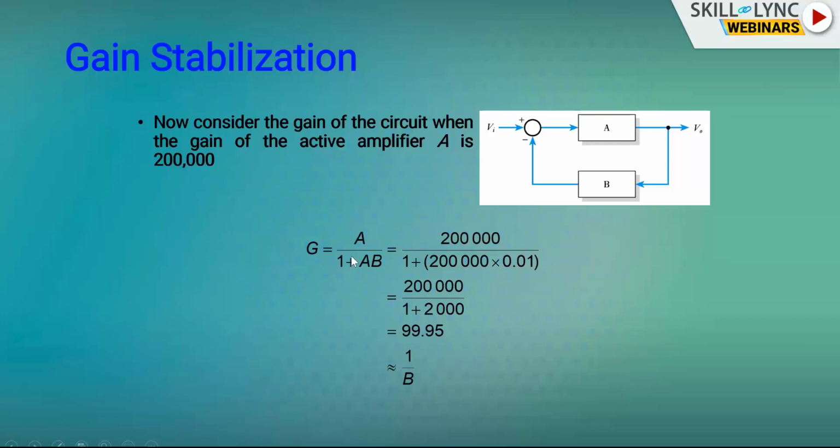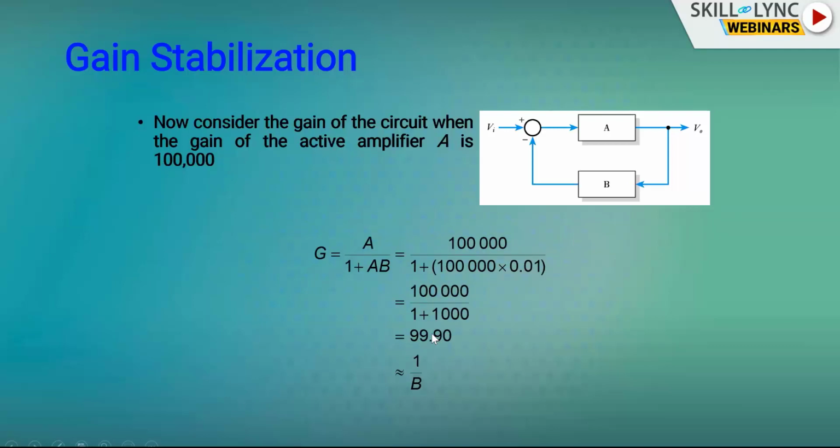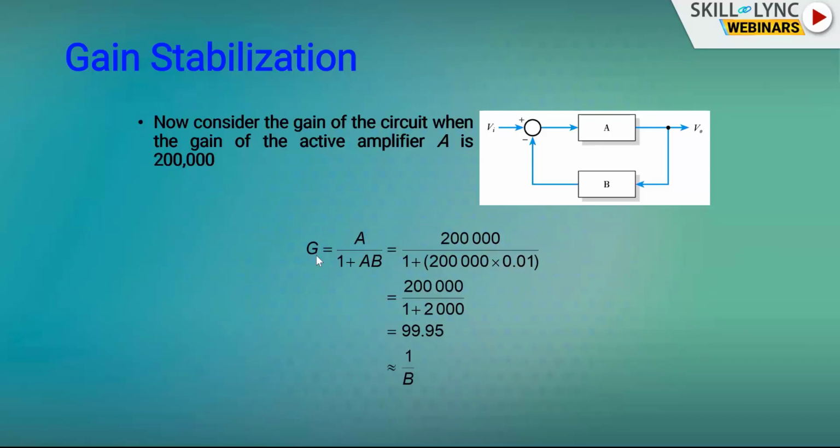You substitute it here, with B at the same value 0.01. So we have 2 lakh by 1 plus 2 lakh into 0.01, which is 2 lakh by 1 plus 2000, giving 99.95. So you see the closed loop gain G is 99.90, and here G is 99.95.